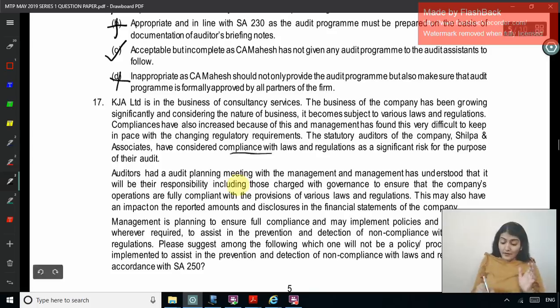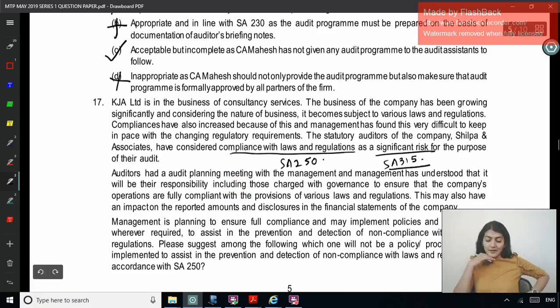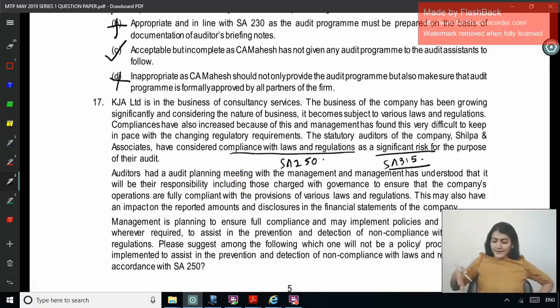So compliance with laws and regulations, SA 250, and significant risk means SA 315, no, which requires RMM, which requires special audit consideration. And your case study writing practice happens when you read so much. And in the exam also, something to write in the theory, you can get content from the MCQ question, from the MCQ.